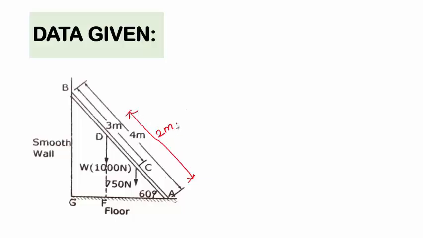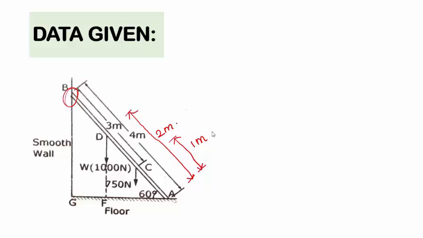In the problem it is given that the ladder leans against a smooth vertical wall. Since the wall is smooth, there will be no frictional force to be considered for the analysis. It is also given that a man of weight 750 Newton stands on the ladder at a distance of 3 meter from the top. So the distance of the location of the man from the foot of the ladder is 1 meter. The ladder is at the point of sliding.